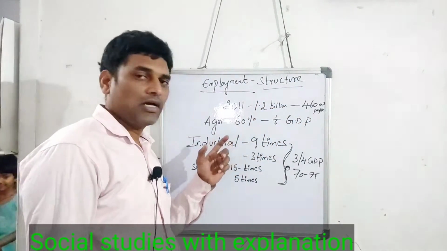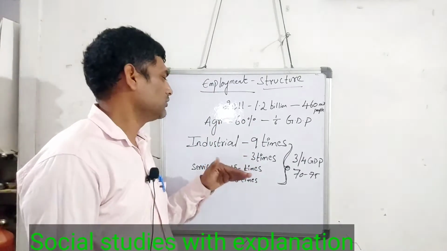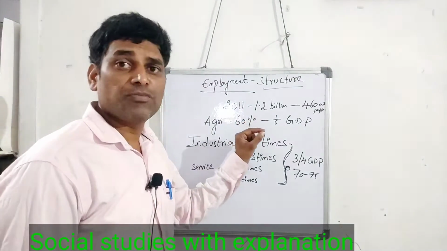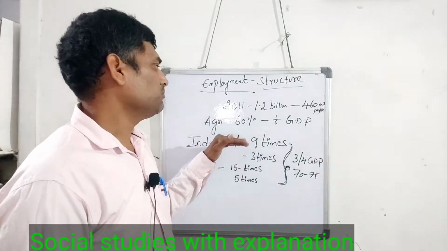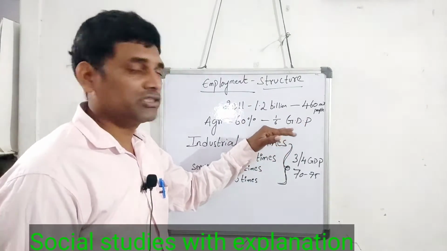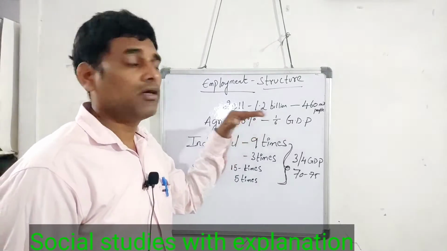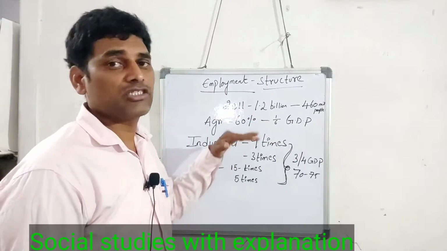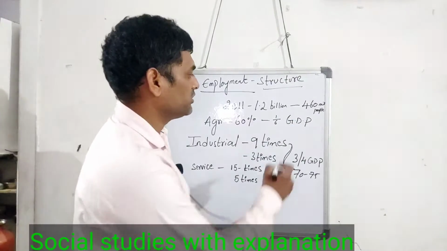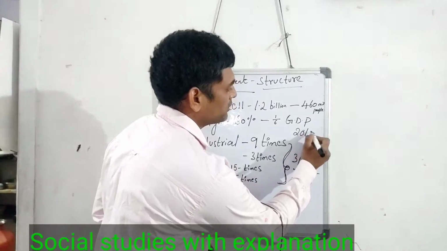Coming to the sectors in which people work, in the agriculture sector 60% of people are working, and they contribute 1/6 of the GDP. It clearly states that the number of people working in agriculture is large, and they contribute very little to the GDP, like 1/6, nearly less than 20%.